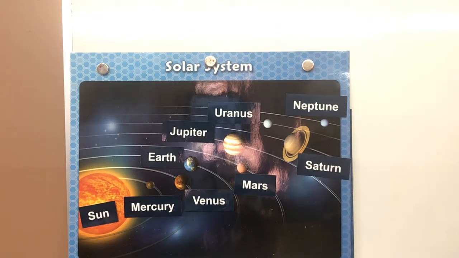Astronaut, a person who travels in outer space. Crater, a hole on the surface of a moon or planet made by another heavenly body hitting it. Asteroid, a large piece of rock that orbits the sun. Meteoroid, a small piece of space rock traveling in space, often a piece of an asteroid. Somebody was talking about shooting stars, and I told you that that's what a shooting star really is. It's not a star at all.